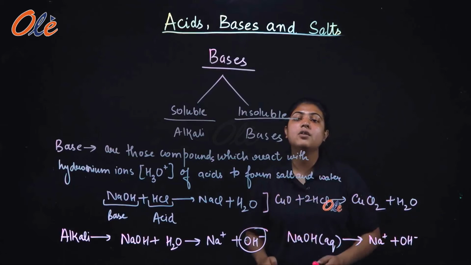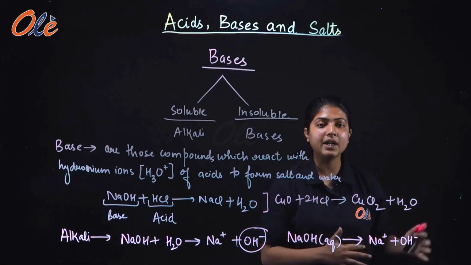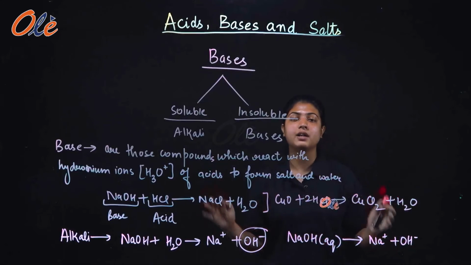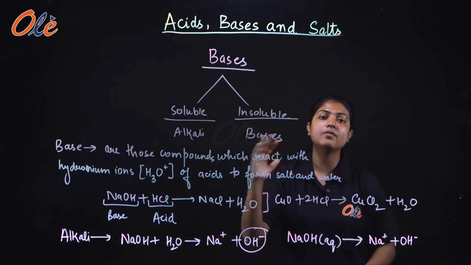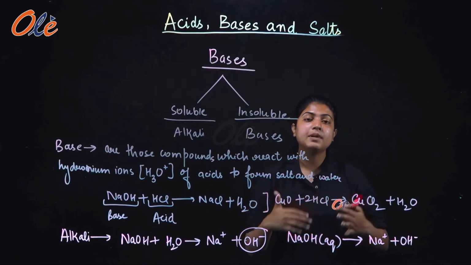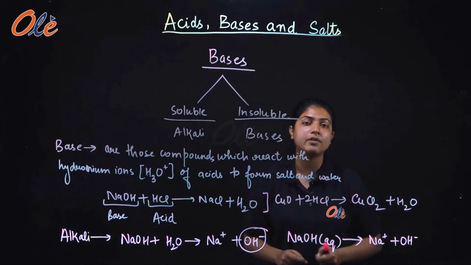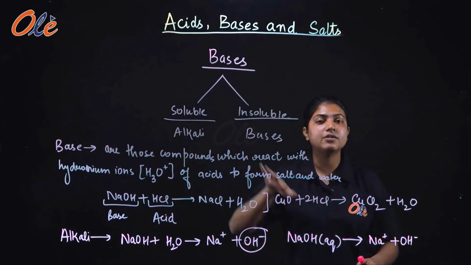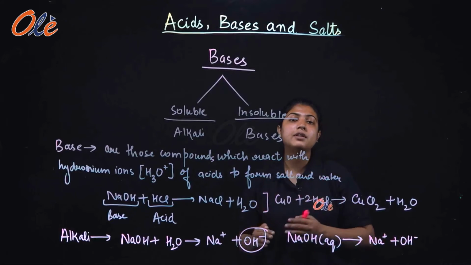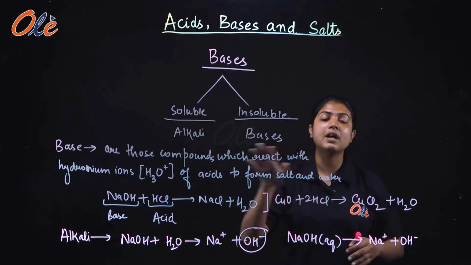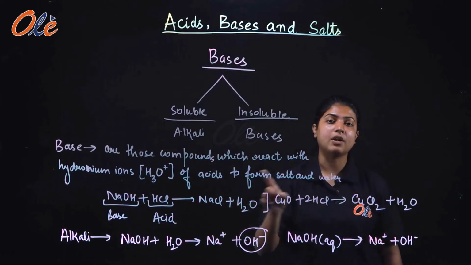So I hope you have understood these two things, the difference between an alkali and a base. Alkali is soluble in water, can be dissolved in water and made into an aqueous solution, whereas bases cannot be dissolved in water. Whenever alkali is dissolved in water, it yields hydroxide ions. Whenever bases react with the hydronium ions of an acid, they form salt and water.